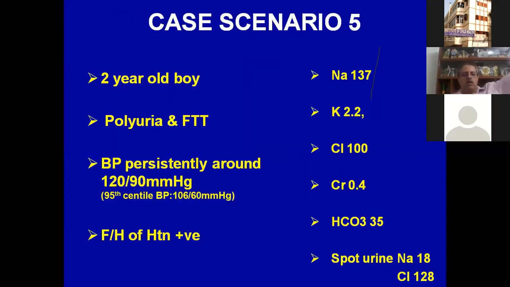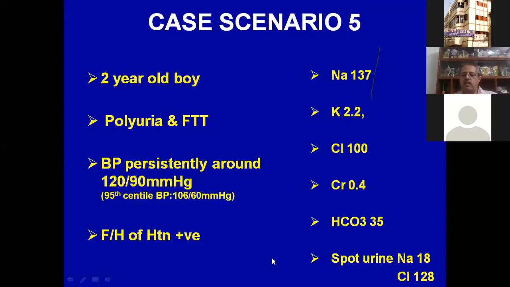Moving on to our next child with hypertension. If you remember, we had said right at the start that one of the presentations of tubular disorder can also be hypertension. So a 2-year-old boy, polyuria, failure to thrive with persistent hypertension, and a family history of hypertension also.